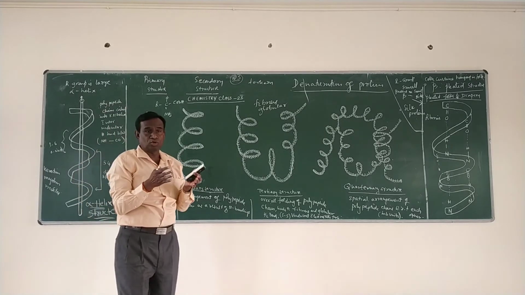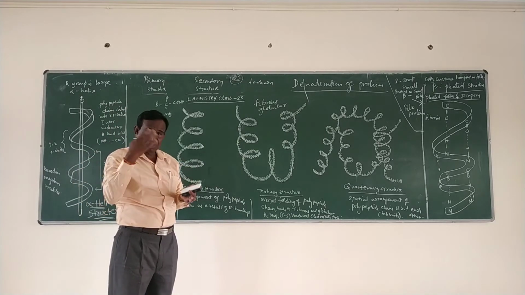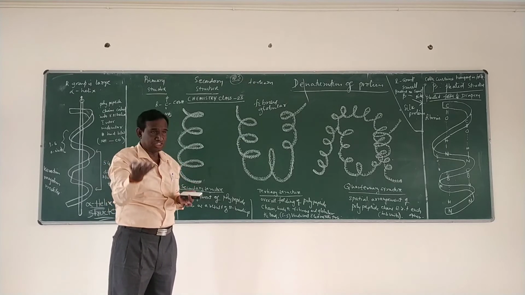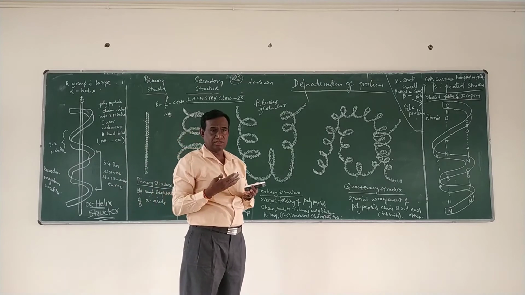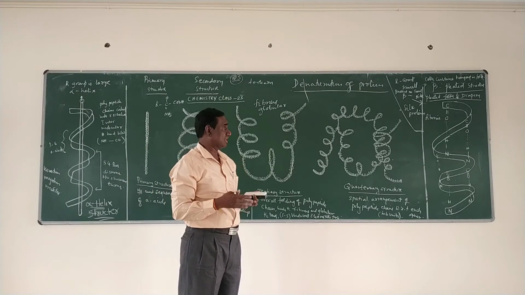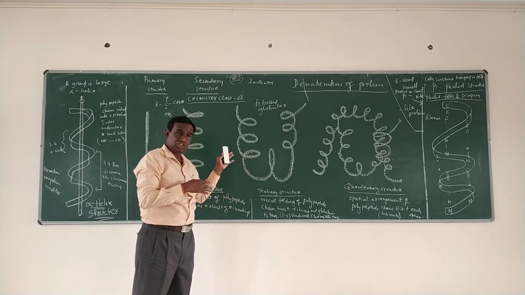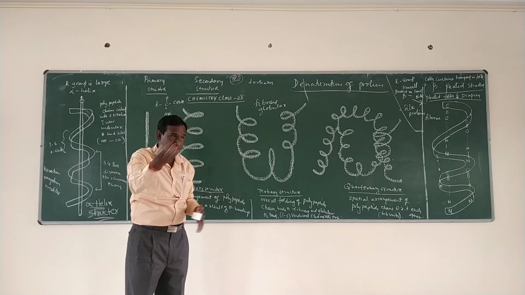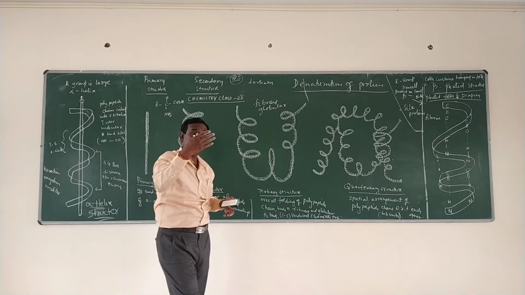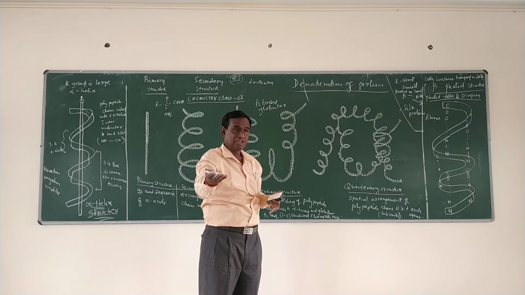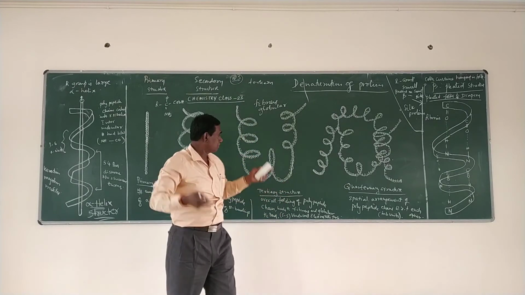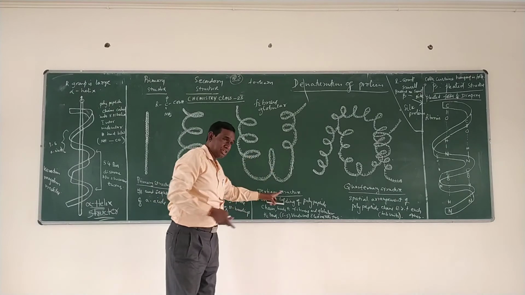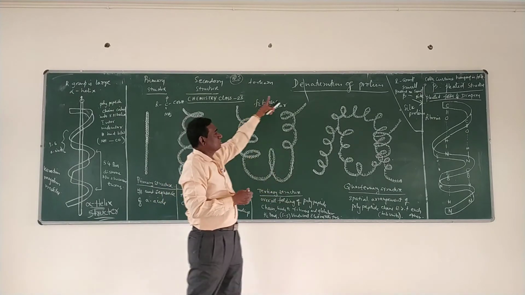When this native protein is subjected to a physical change, like an increase in temperature, or a chemical change, like changing the pH by adding acid, base, etc., the secondary structure and tertiary structure will be changed. Therefore it loses its biological activity. Loss of biological activity, and loss of secondary as well as tertiary structure, is called the denaturation of protein.